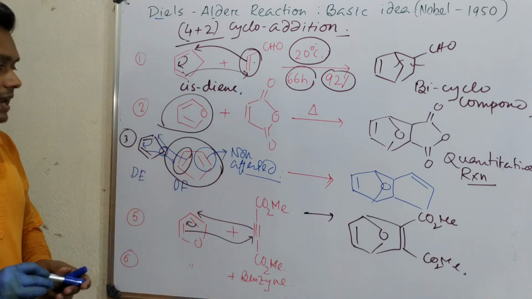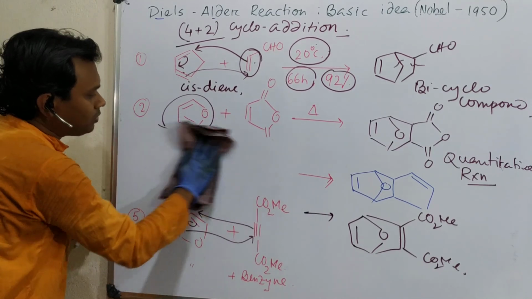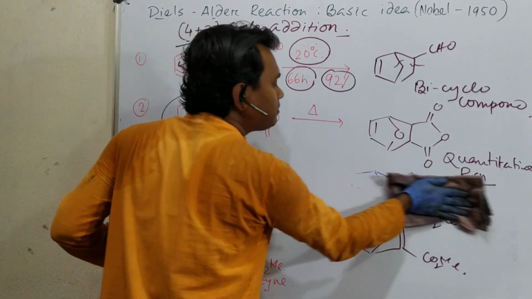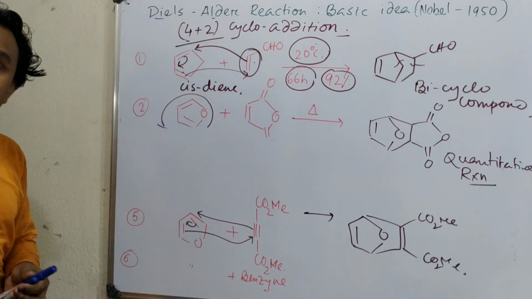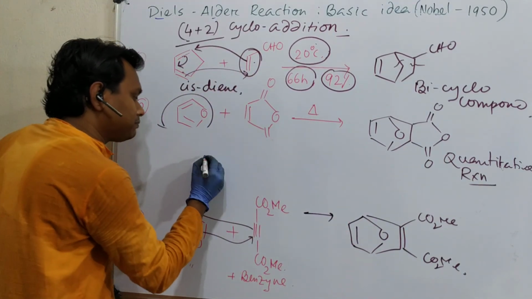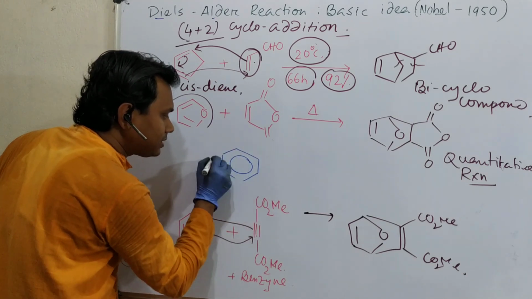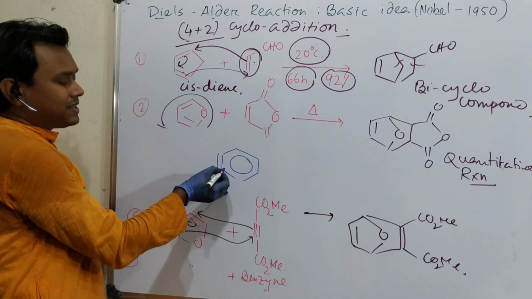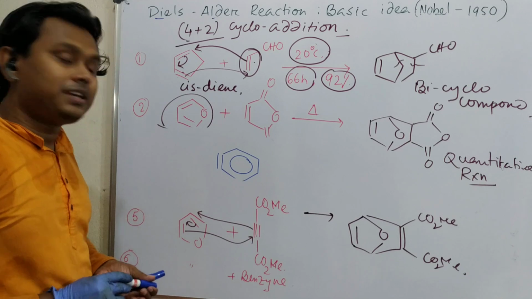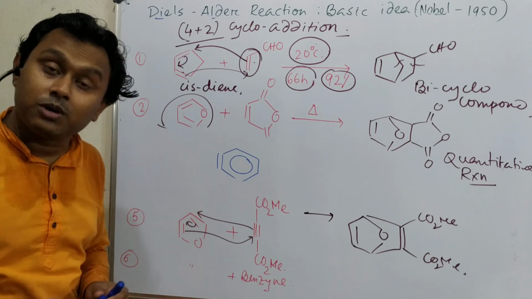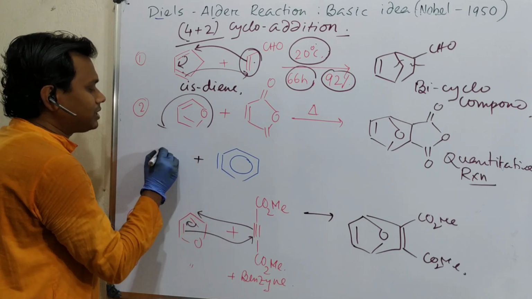By the way, another interesting piece of information we should know is about benzyne. We know that benzyne is a very reactive intermediate. Okay, what do I mean by that? For example, if you prepare benzyne from benzene, how does it look? This benzyne is made of 2 sp2 orbital overlap. This is very reactive, better to say it's a very reactive triple bond. And one of the best ways to trap benzyne is the Diels-Alder reaction.